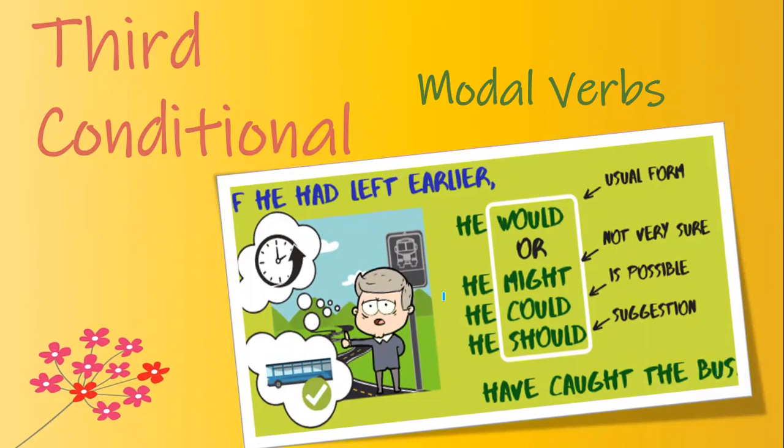If he had left earlier, he might have caught the bus, which is not sure. If he had left earlier, he could have caught the bus, which is showing a possibility. If he had left earlier, he should have caught the bus, which is showing suggestion. So you can see that with the use of different modal verbs, there is more to the meaning.